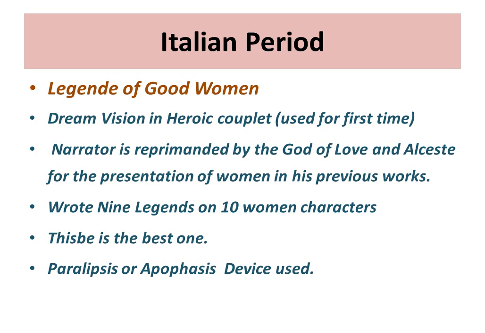Then he wrote his 9 legends. He wrote 9 stories on these 10 women. He divided them into 9 sections, and Thisbe is the best one, right? And palinode is the device which he used. It means earlier he said something else, and now he is trying to recover it with another work.